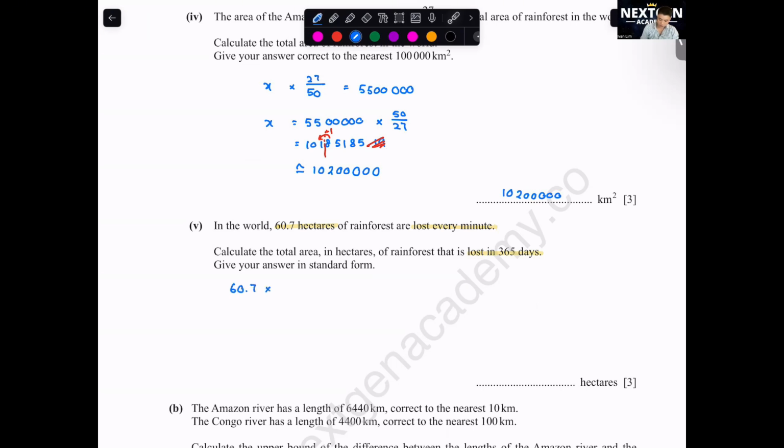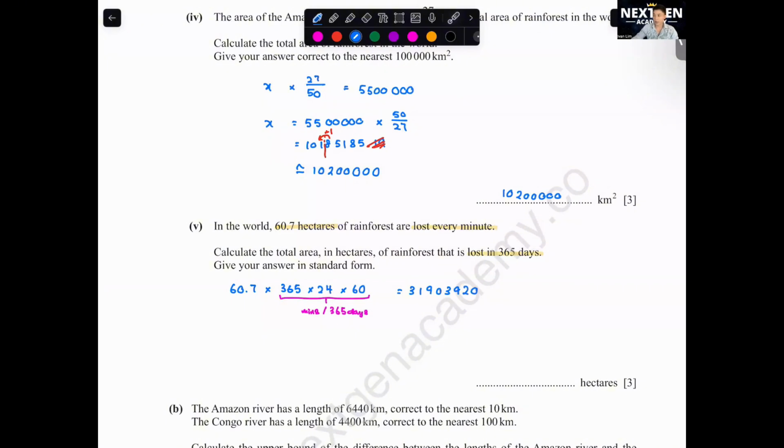You do the conversion, 365. 1 day has how many hours? 24 hours. 1 hour has how many minutes? 60 minutes. So this is the total amount of minutes in 365 days: 365 times 24 times 60. Calculate this: 60.7 times 365 times 24 times 60. You get 31,903,920. Okay, this will be the first step.